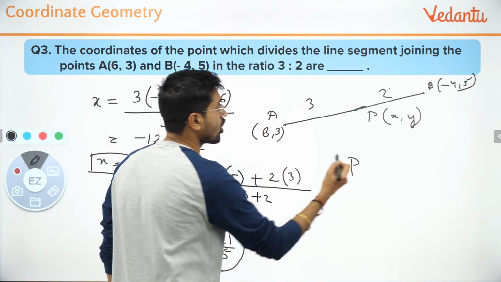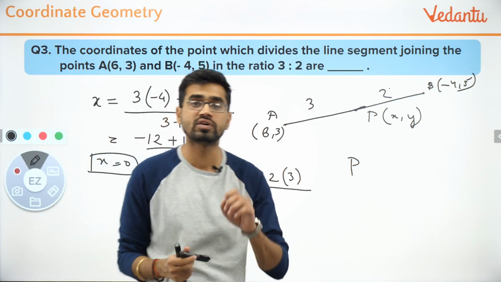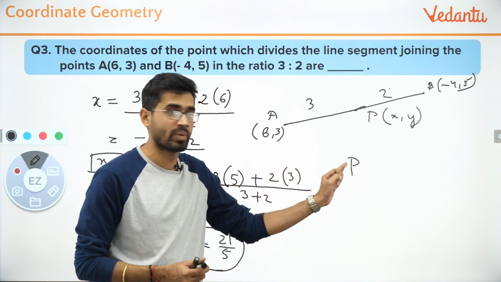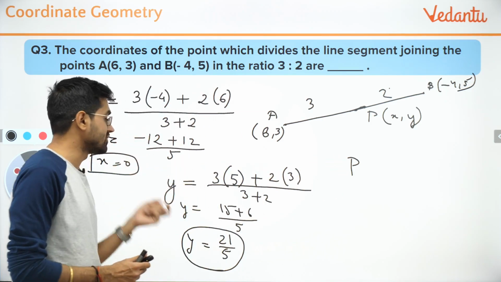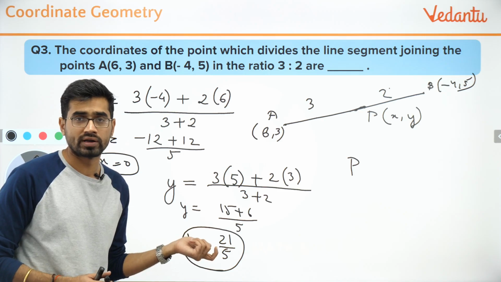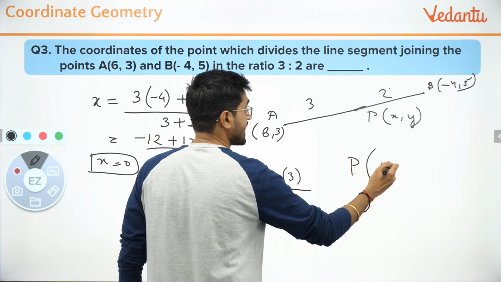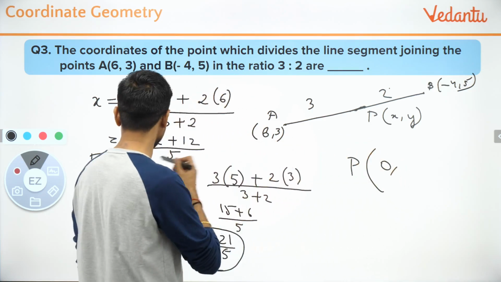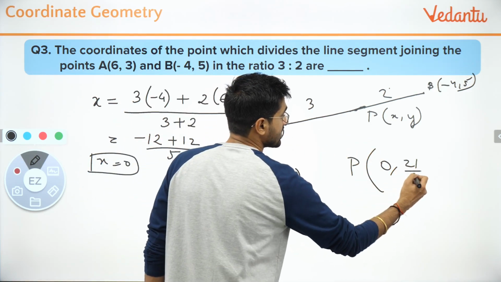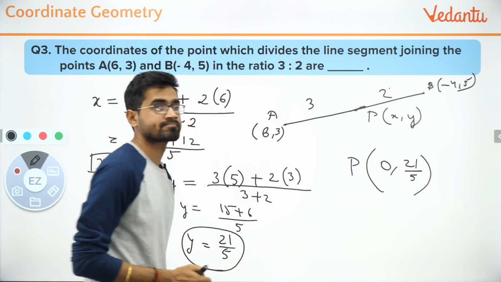So the point is, always remember, you have to put the final answer in the point P format. You people leave x and y, which are the parts of the point or the coordinates. So you have to write specifically P with the brackets. Soumya wrote it properly actually. So it is (0, 21/5) and it's done.